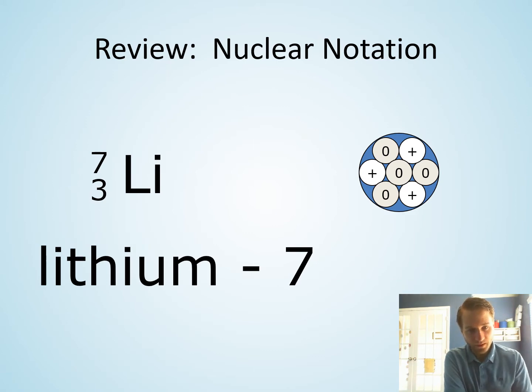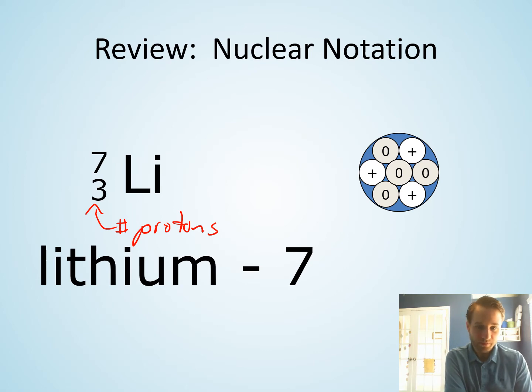The subscript on the left is the number of protons, which is also equal to the number of electrons, because my atom's neutral, so I have the same number of protons and electrons. That's your atomic number, your number of protons. And then the 7 here is your atomic mass number.